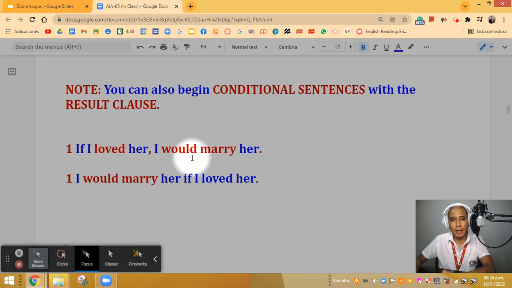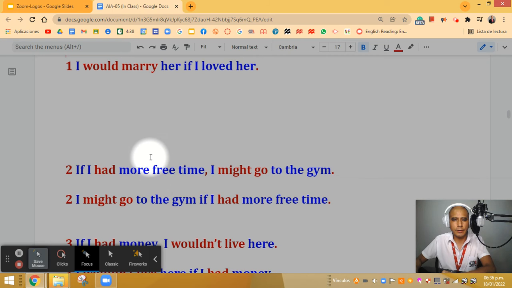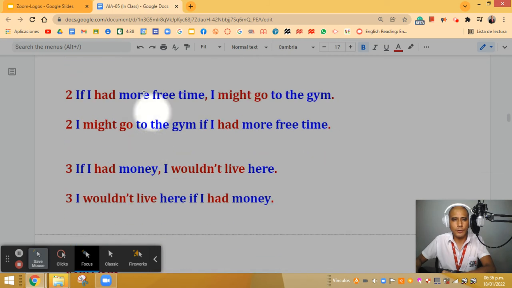So in this case, if you notice, I start with a result clause. In this case, one characteristic is that I do not use a comma. I use the comma only when I begin the sentence with the if clause. Let's continue with 2 more examples. Here I have in number 2, if I had more free time, I might go to the gym. So I can say, I might go to the gym if I had more free time.